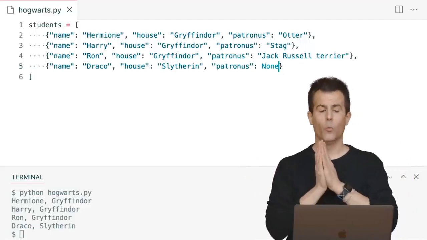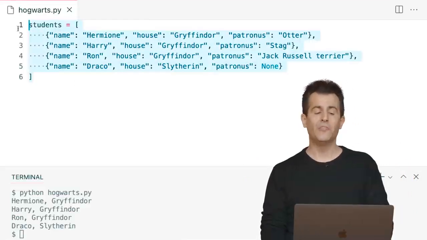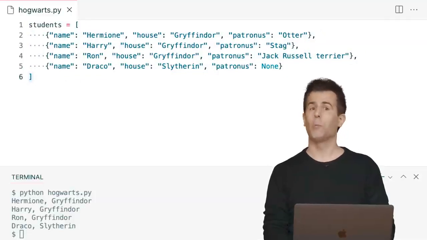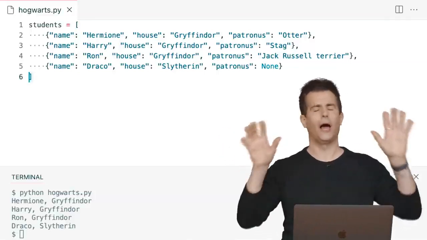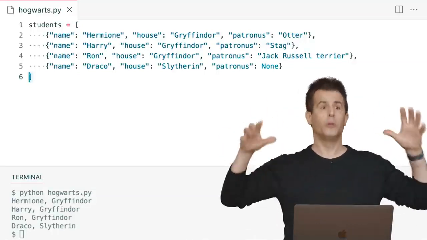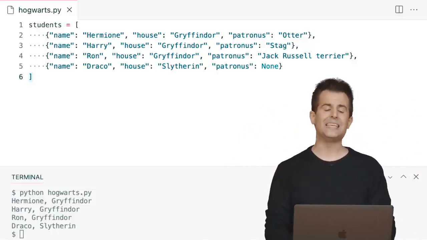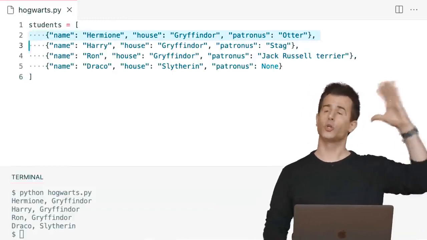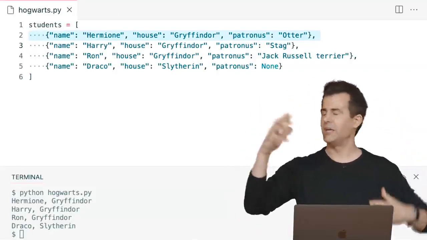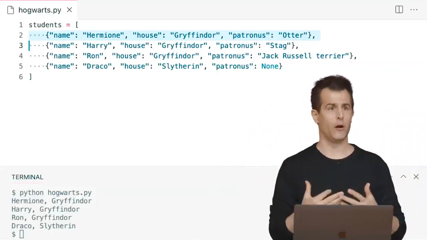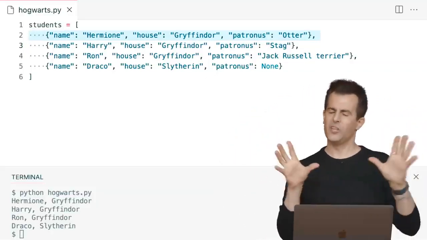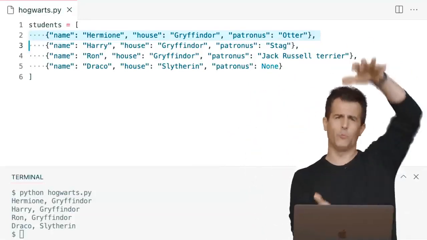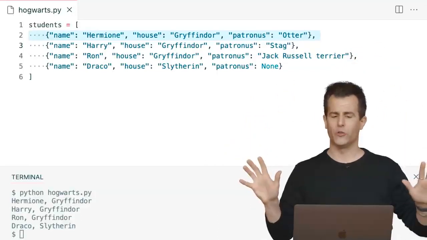Now that I have this, what do I have in the computer's memory? I have a list. How do I know it's a list? Because I see a square bracket at the beginning and another square bracket at the end. That's just my visual clue. I don't know necessarily what else is going on here, but there's a list of something. What is in that list? Well, here too, the syntax is our clue. Because this line 2 starts with a curly brace and ends with a curly brace, I just know that is a dictionary, a collection of key value pairs. Now, this all fit on my screen perfectly, so I didn't bother moving all of the key value pairs onto new lines. It would have made it really tall, so I kept it all together here this time.